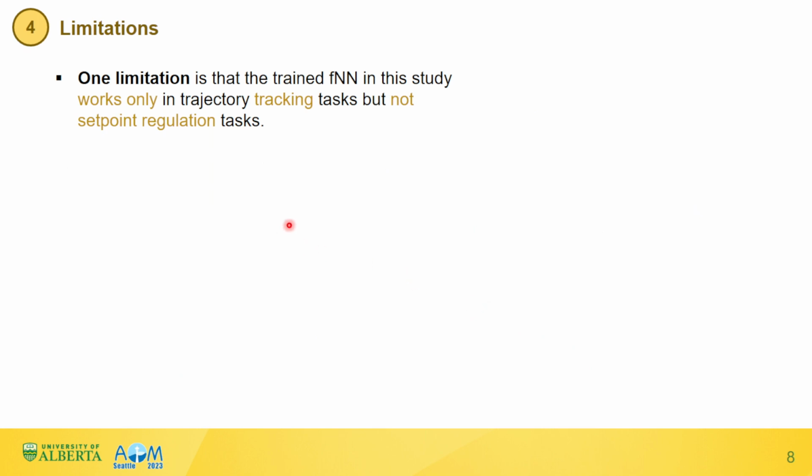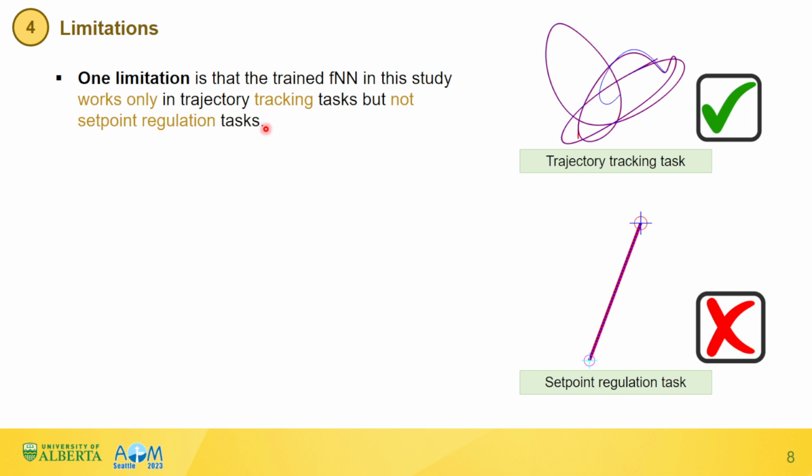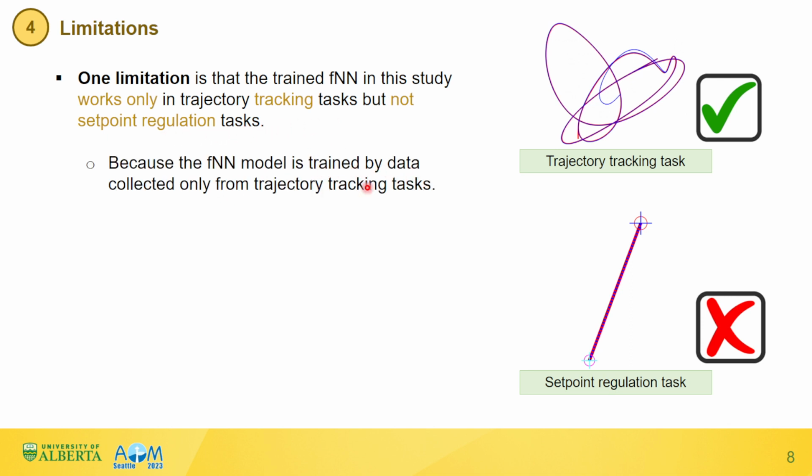One limitation of this work is that the trained feed-forward neural network in this study works only in trajectory tracking tasks, but not set point regulation tasks. This is because the feed-forward neural network model is trained by data collected only from trajectory tracking tasks.